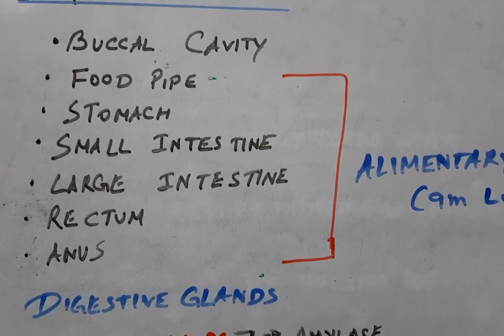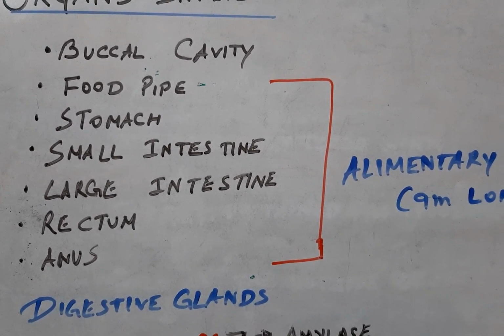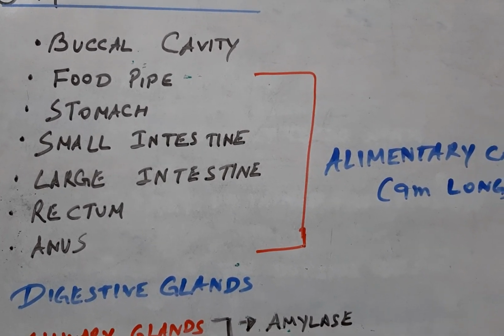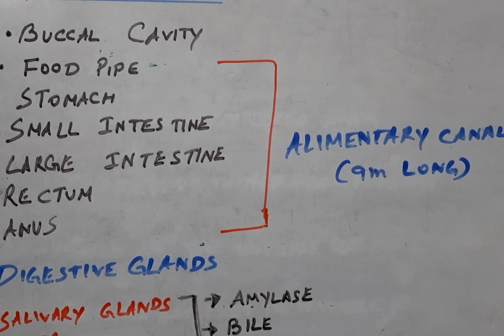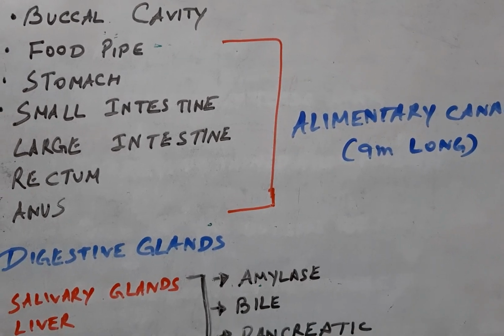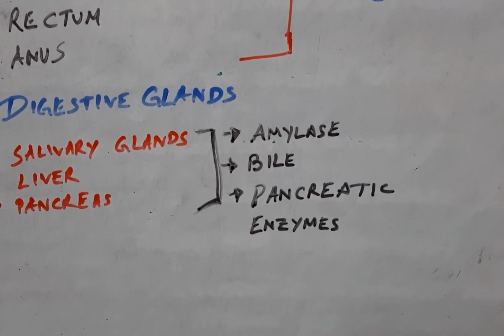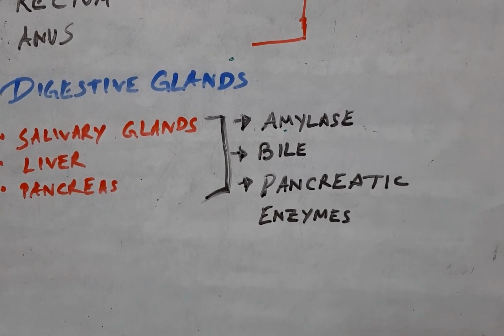The alimentary canal is the part from the food pipe or esophagus to the anus, which is nearly 9 meters long. The digestive glands associated with digestion are the salivary glands, liver and pancreas.